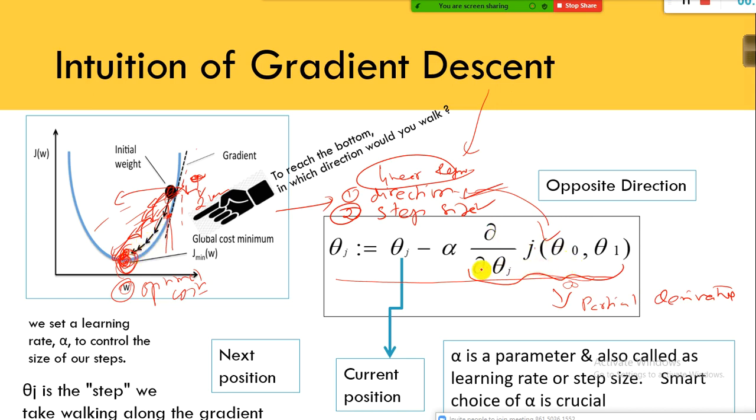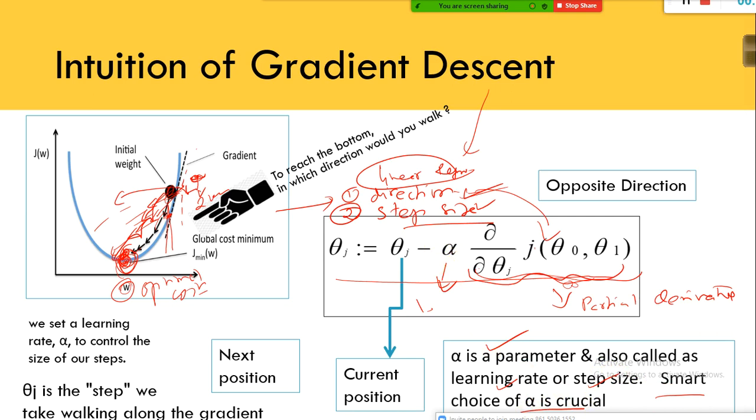So the direction, with this partial derivative, we can find out the gradient. Gradient is nothing but the slope or direction. And the step size, how do I find that out? That is where you have something called alpha. Alpha is nothing but the learning rate. Alpha is a parameter. It is also called the learning rate or step size, and a smart choice of alpha is crucial. You need to use the optimal or smart value for alpha.